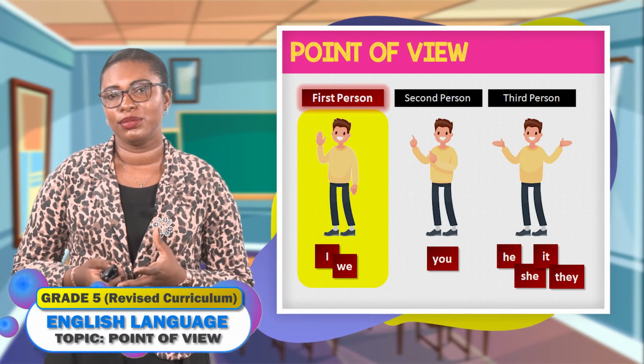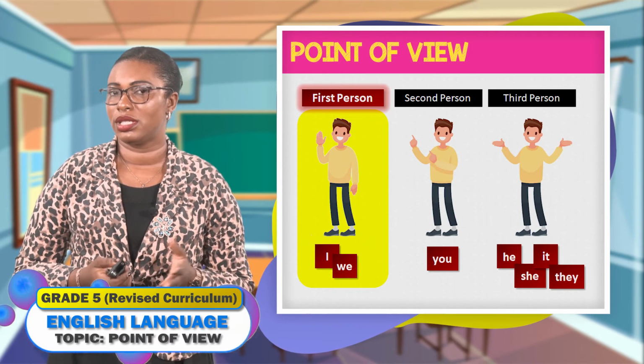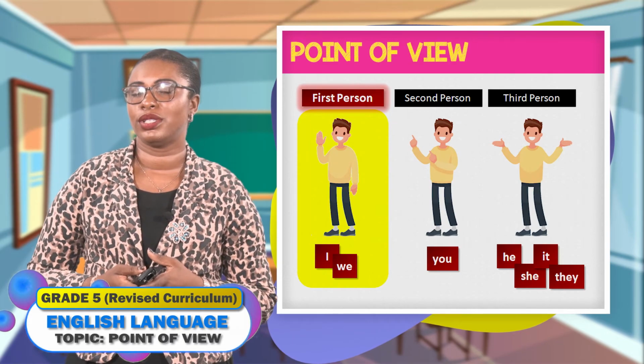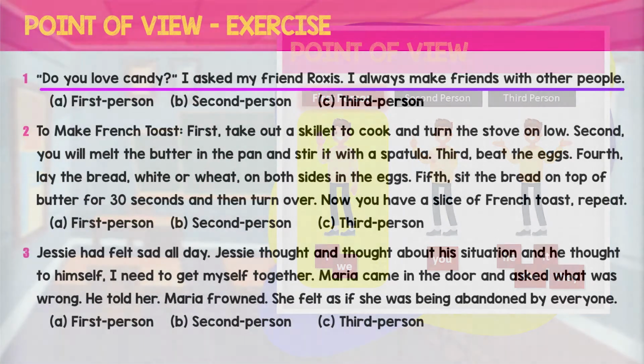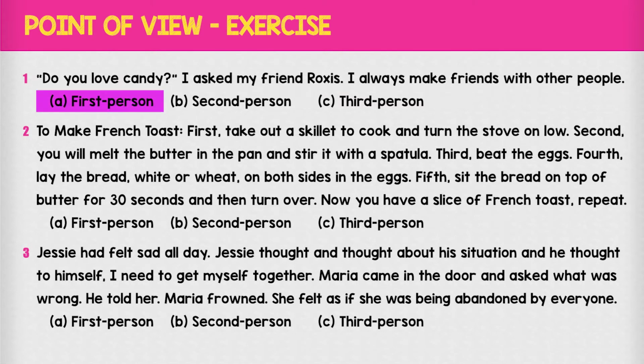Now that you had time to do those with me, you read them and you had time to choose, let's look at the answers and see if you would have chosen the correct perspective. Number 1. Do you love candy? I asked my friend Roxy. I always make friends with other people. Now that scenario was written in the first person perspective. Did you choose the first person perspective as your answer? Please look for the words, I asked my friend. I always make friends with other people.